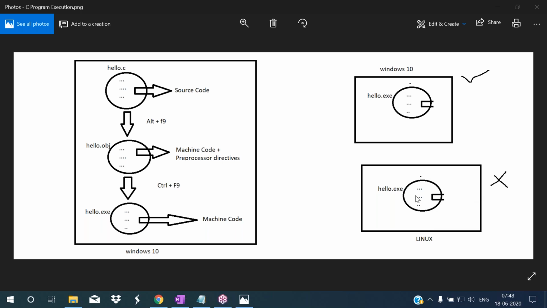Because this exe file has which machine code, which operating system's machine code? Windows 10's machine code. Windows 10's machine code cannot be understood by Linux. So that's why we cannot run this exe file in the Linux operating system. So here, this exe file is completely dependent on the operating system and microprocessor. So that's why we call C and C++ platform dependent programming languages.